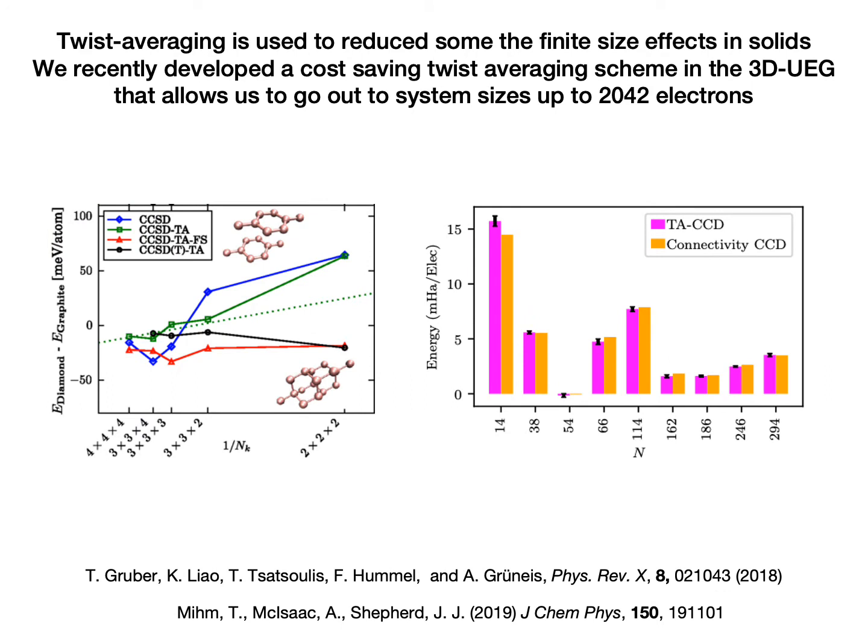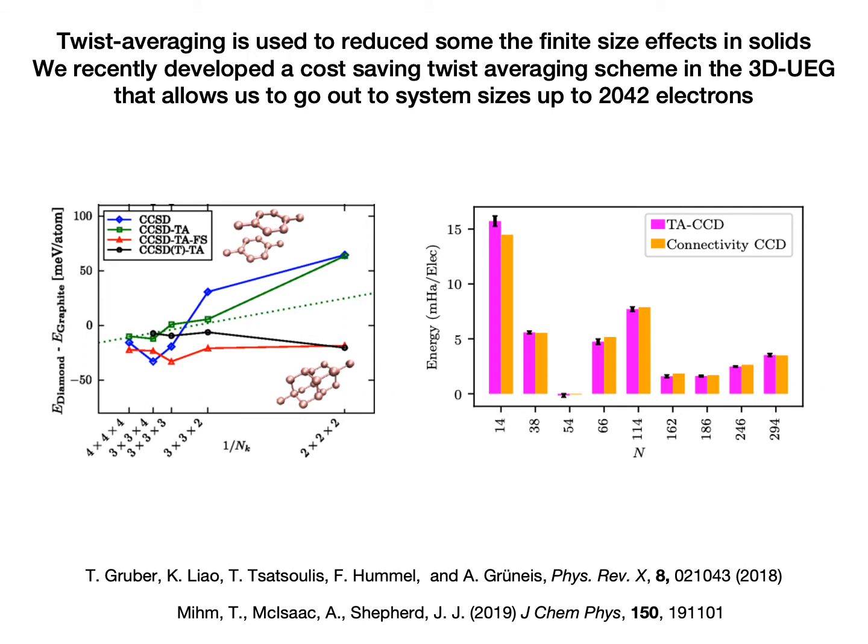As we work with solids, one of our largest sources of errors is the finite size effects, which comes from modeling something really big, like bulk, from something really small, such as a 2x2x2 supercell. One of the common methods of reducing this error is twist averaging, which requires averaging over multiple coupled cluster calculations at different twist angles. However, this method tends to be very expensive.